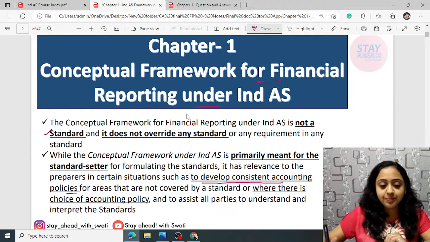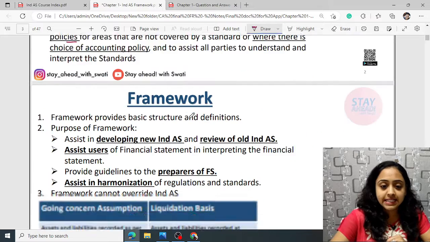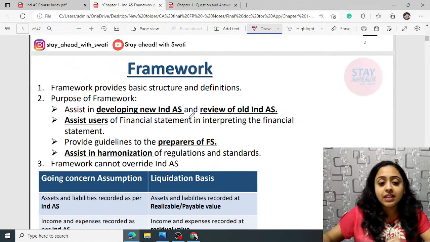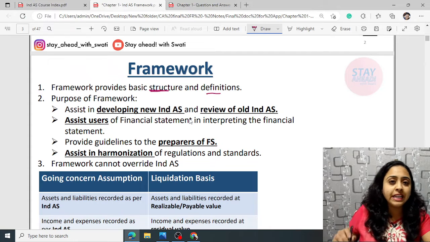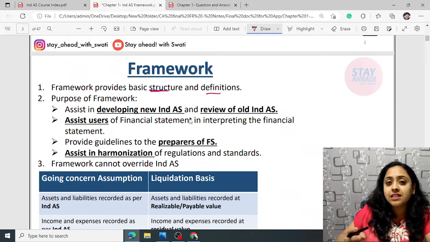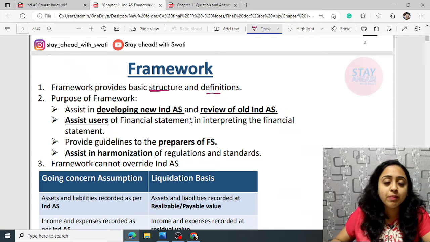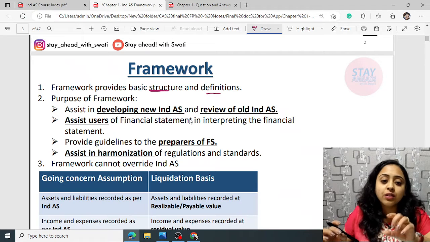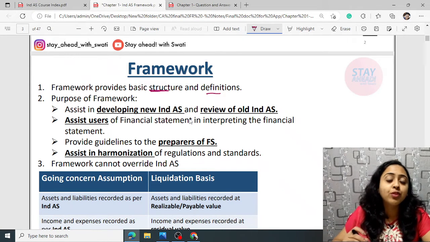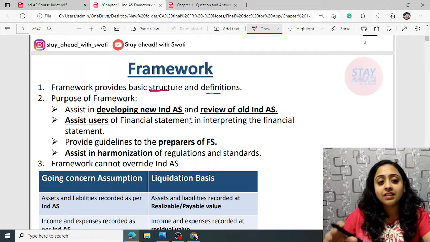Secondly, the framework provides us the basic structure and definitions. You do not need to write all this down, but if you want, you can note it down. The same PDF is available in notes form in the content tab in the app. These PDFs can be downloaded and viewed on the mobile app, laptops and PCs.